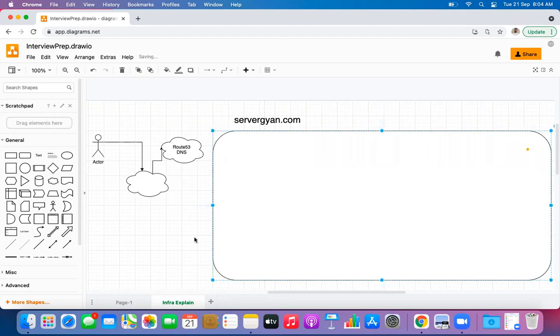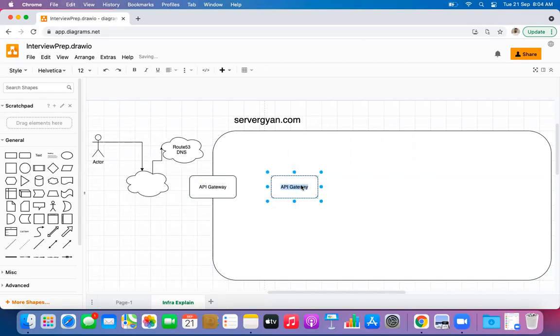Then what next? API gateway, sir. Okay. Or WAF. Let us call it API gateway. Okay, API gateway then? From the load balancer. Okay, this is as you are explaining, right? Load balancer, then from there to the application web server.